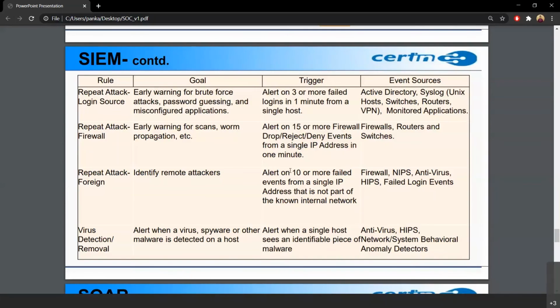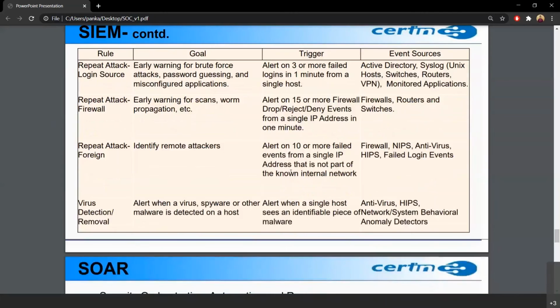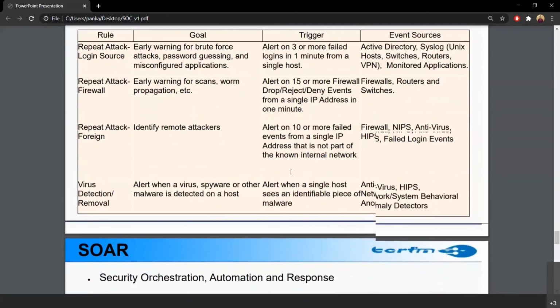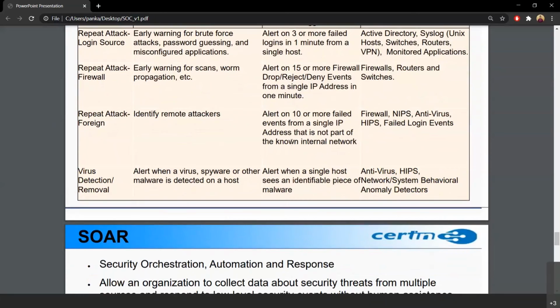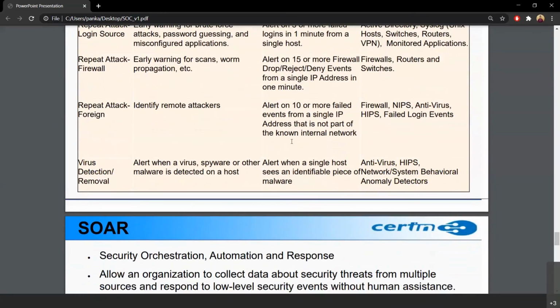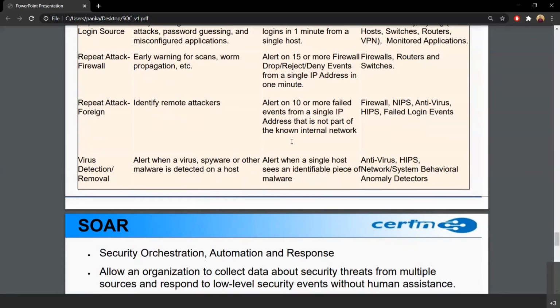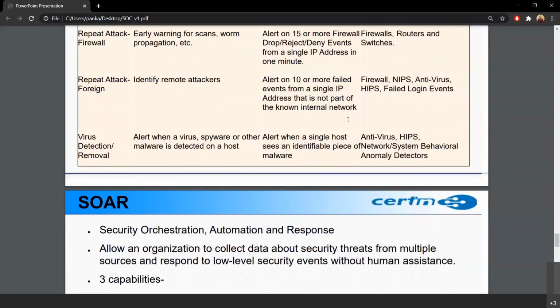Then we have one more. Alert on 10 or more failed attempts from a single IP that is not part of a known network. With this work from home situation, we have VPN connections. So we are facing 10 or more failed events from a single IP address that is not part of the internal network. We want to identify remote attackers. So this is a repeat attack rule we have created in a SIEM. The firewall, the antivirus, and the failed login events are the events that will be responsible for generating this alert.